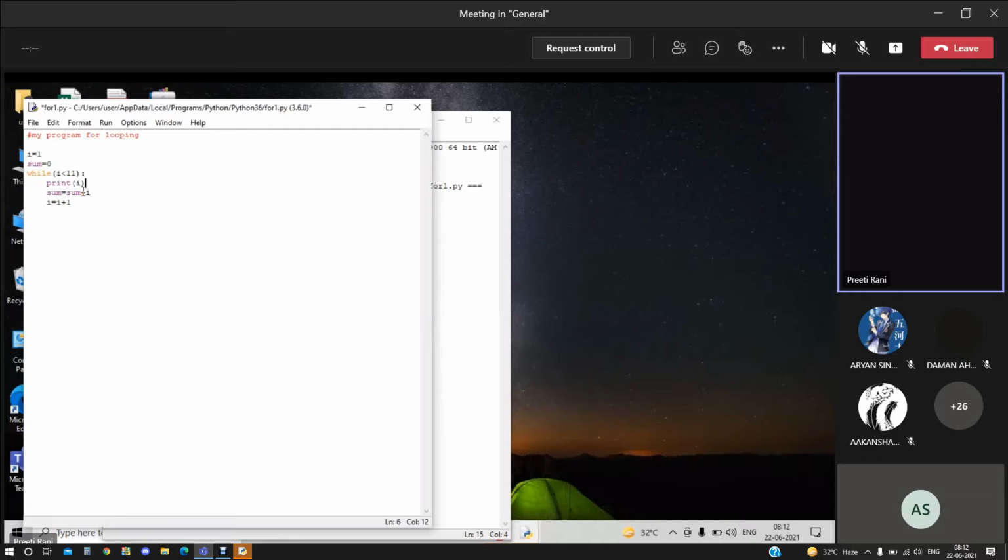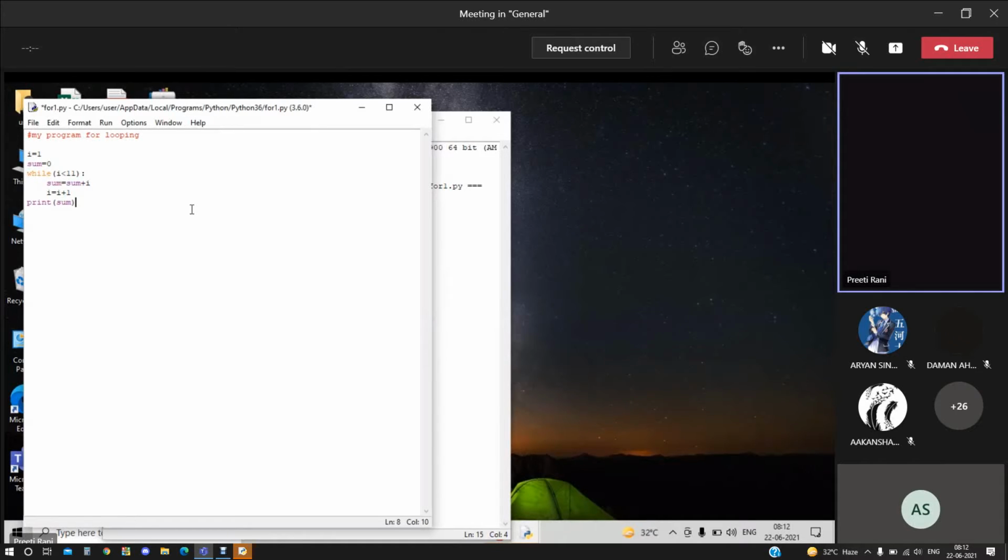Then instead of print, I'm just calculating the sum after while loop. यहाँ पर लिख देते हैं. Am I right? Is this right logic? Yes, ma'am. Sure.